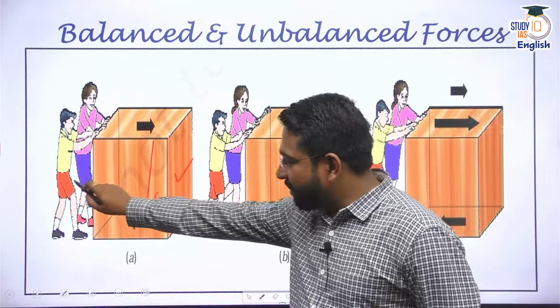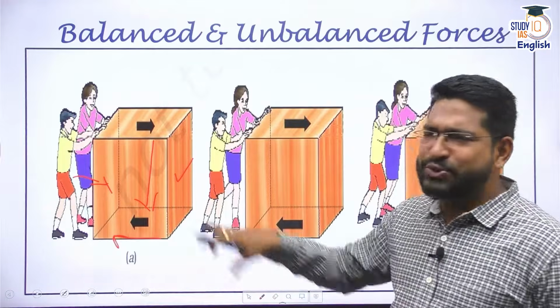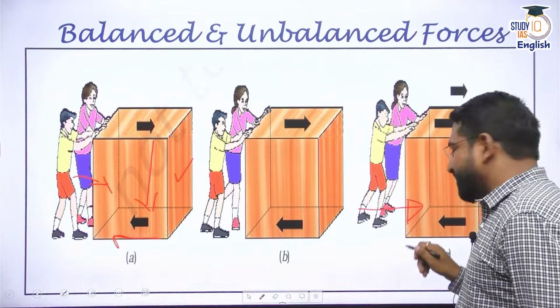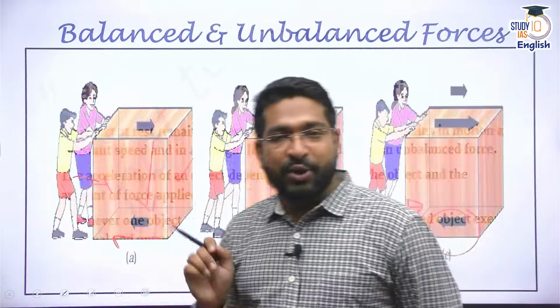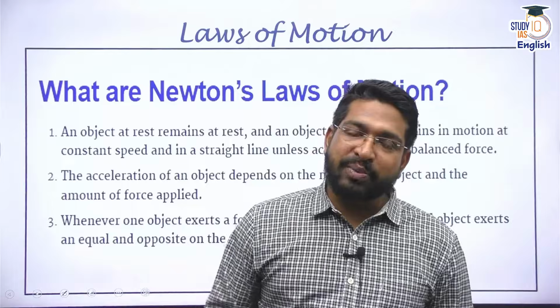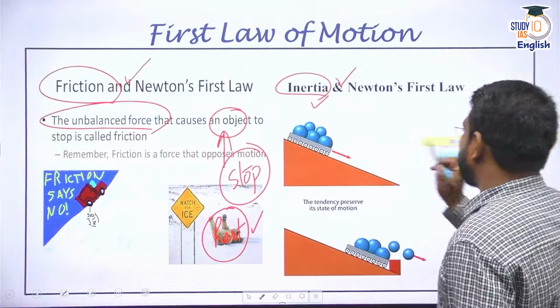If they apply force, the frictional force balances it, and it remains at rest. It will move only when the unbalanced force is more than the counteracting force, in this case the frictional force. So every body tends to be at rest, and if it is in motion, it tries to remain in motion. That concept is called inertia.